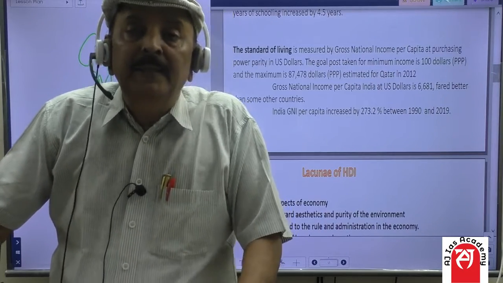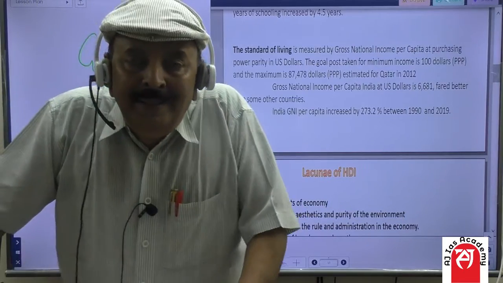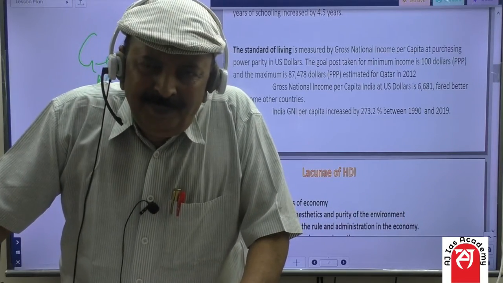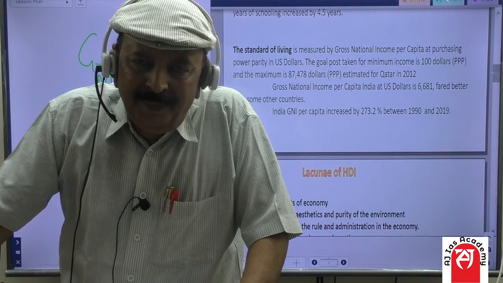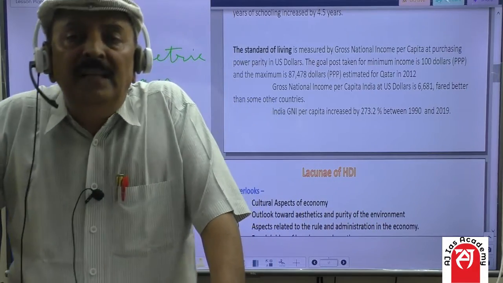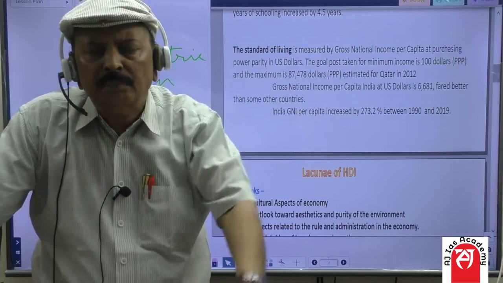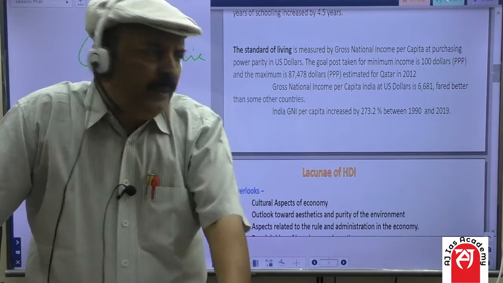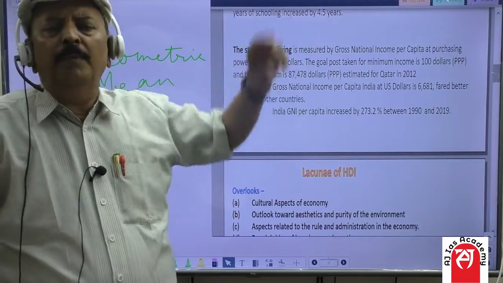And now the Chinese economy is 5 times greater than that of the Indian economy, about $15 trillion, and the Indian economy is about $3 trillion. So because of this higher growth rate, it has its manifestation on the standard of living of the people.